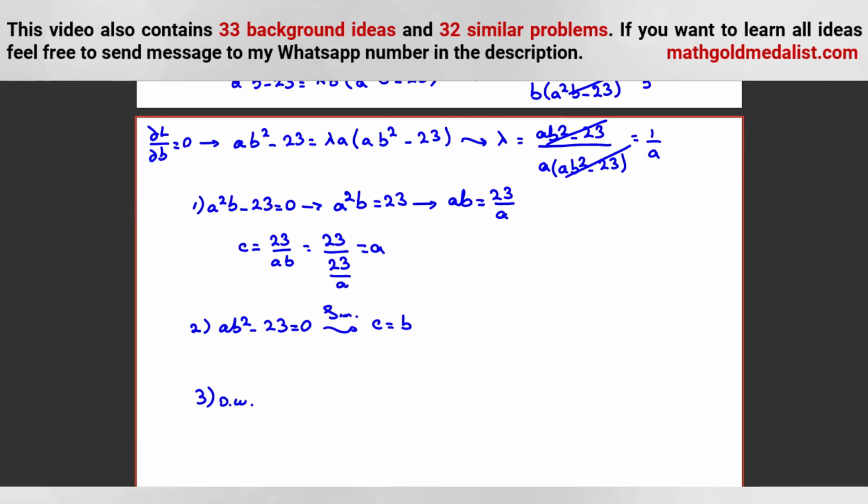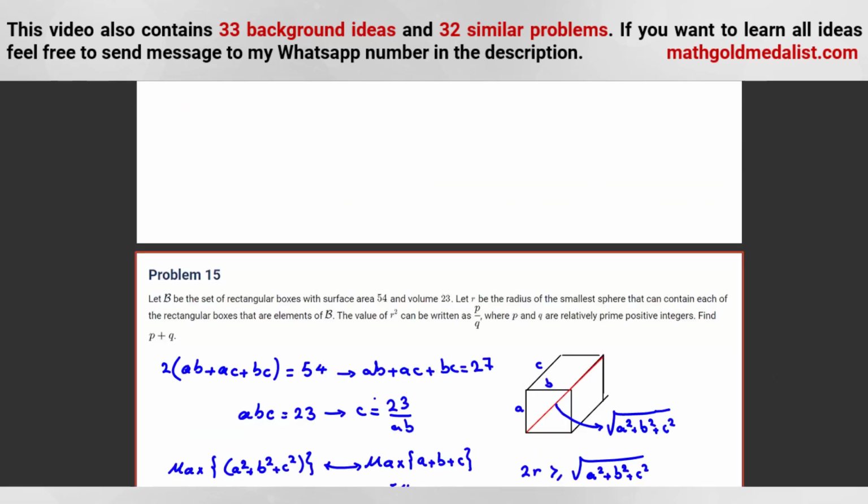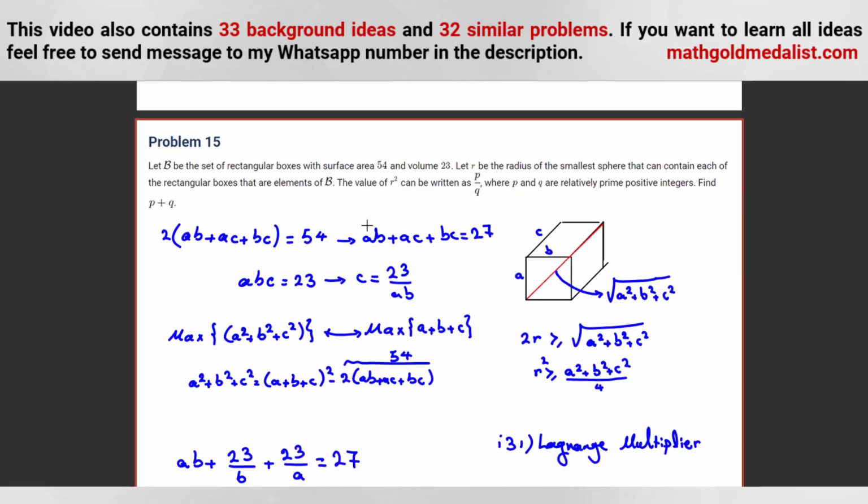So, we can say what? 1 over A is equal to 1 over B is equal to lambda. So, from here, we can conclude A is equal to B. So, we can conclude two of them will be equal if we want to find maximum of this function. Okay, now it will be easier to work with. Let me copy this on this.